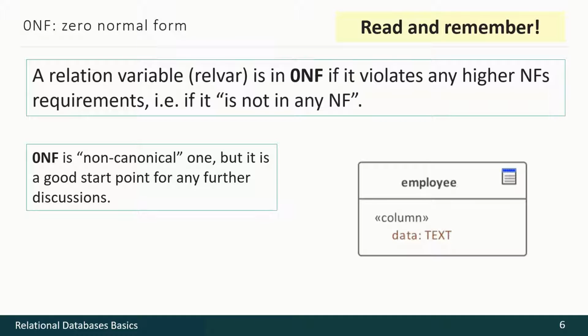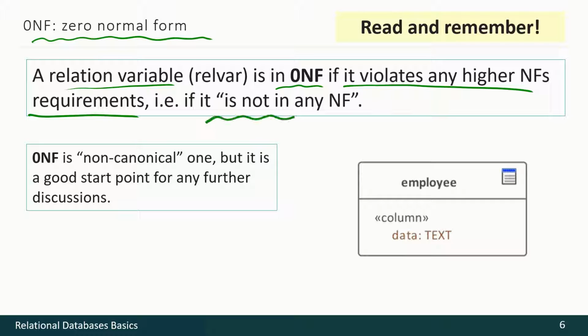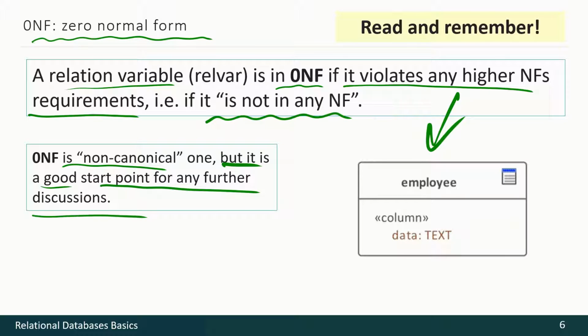The first and the worst state of any relation variable is so-called zero normal form. So a relation variable is in zero normal form if it violates any higher normal form's requirements. So it's not in any normal form, something like this. Yes, this is non-canonical one, but it is a good start point for any further discussion. So that's all for zero normal form, and we shall switch to the first normal form.